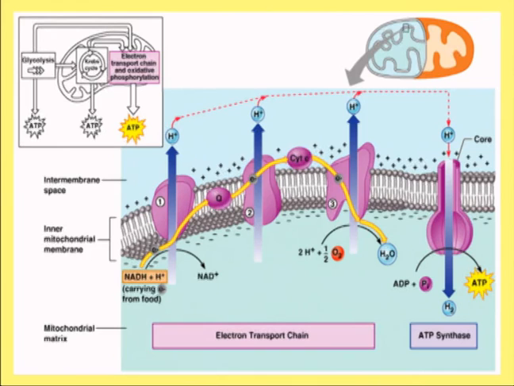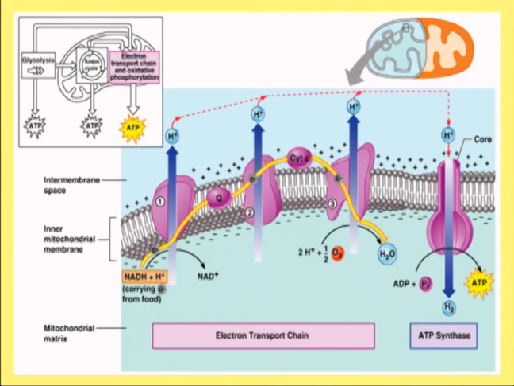Complex 3 is a cytochrome BC1 reductase complex. So there are 4 different complexes through which the electrons are being transferred from NADH to the terminal electron acceptor oxygen. Now if we look at the arrangement of all these different complexes and the different carriers which are a part of these complexes, they are arranged in the